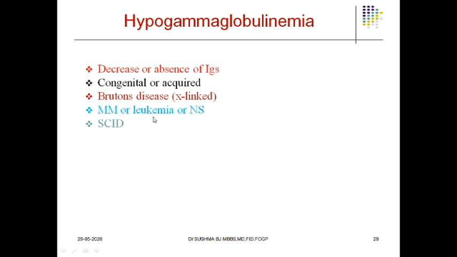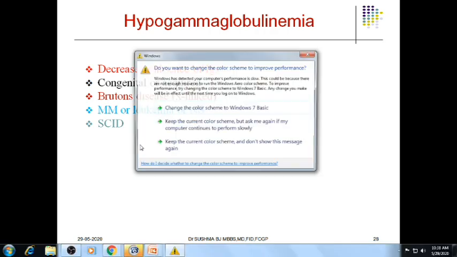In leukemia and nephrotic syndrome, patients also have hypogammaglobulinemia. And SCID stands for severe combined immunodeficiency disease, wherein the patient lacks T cells and B cells, so humoral immunity and cell-mediated immunity are both defective. The main reason for SCID is deficiency of adenosine deaminase, which is richly present in lymphocytes. This is the only disease for which successful gene therapy has been administered.